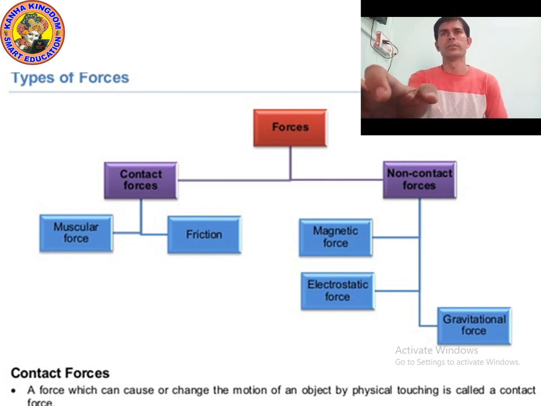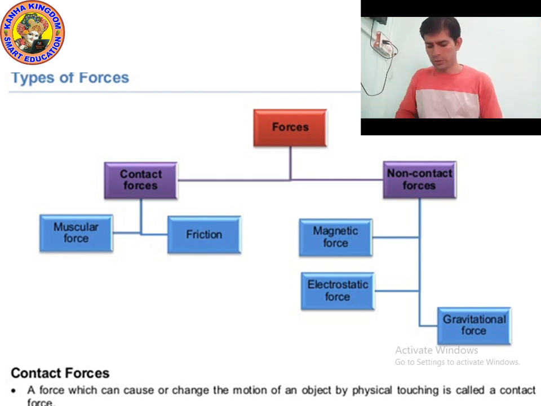We have already completed the study of the meaning of force, its unit, what pressure is, the formula of pressure, and the relationship between force and pressure. So we have completed all these. Today we will study the types of force in detail.